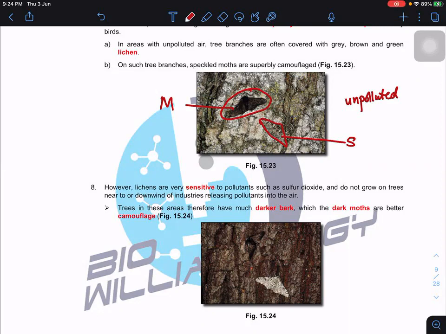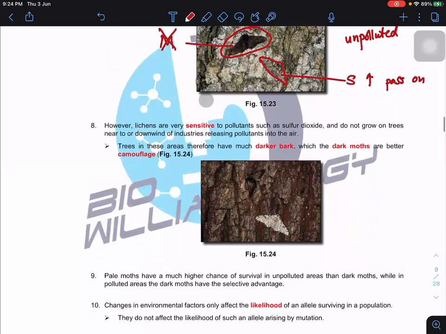So they survive better and can pass on the speckled form allele to the next generation, but the melanic form will be killed. Are you clear? But lichens are very sensitive to pollutants such as sulfur dioxide, so the lichen will be killed. So you can see that there is no lichen.